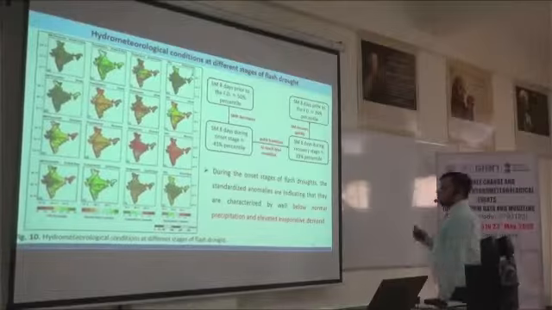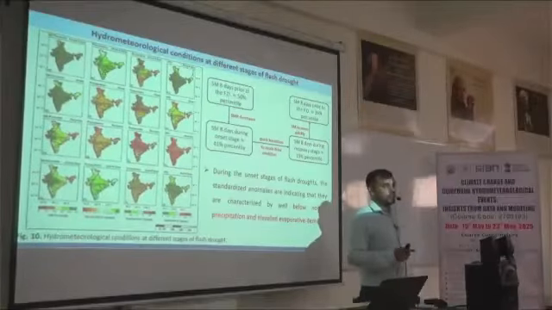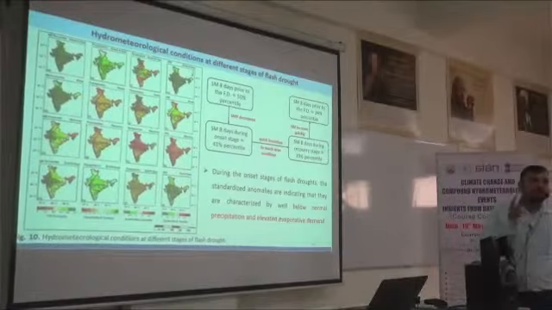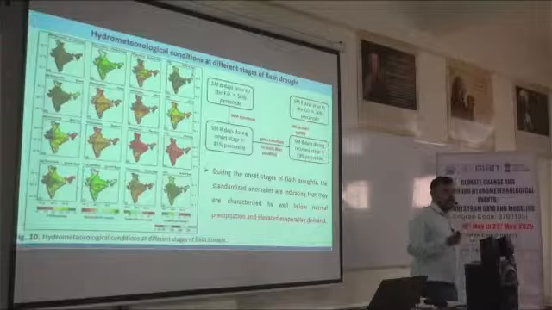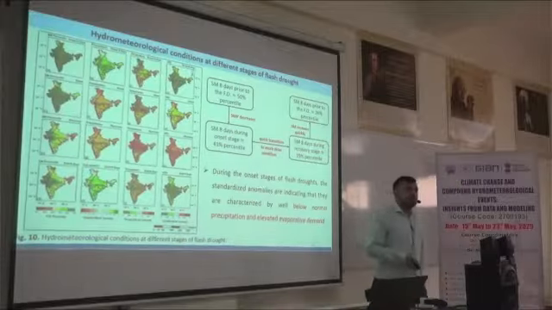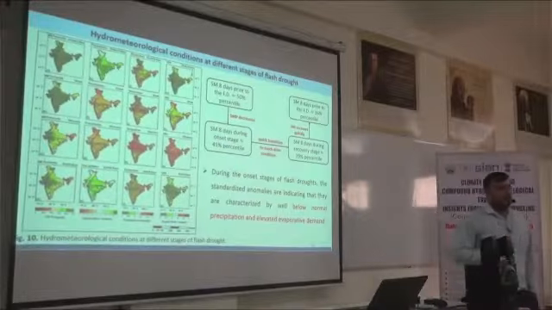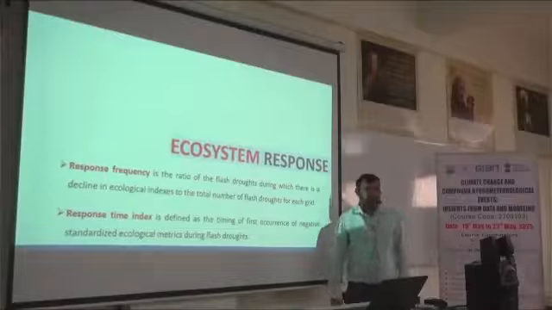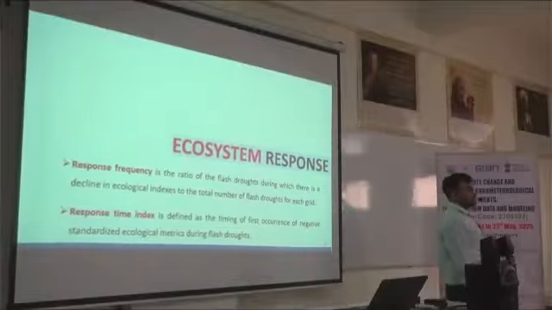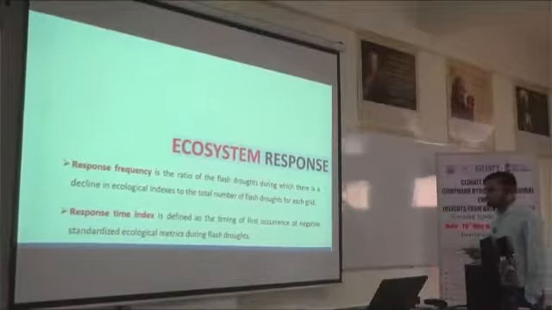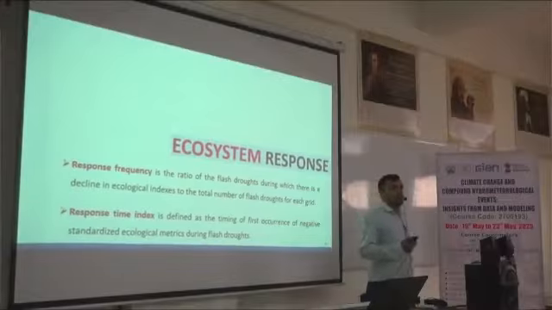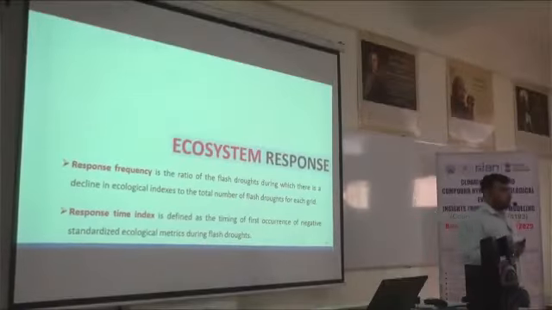During the flash drought, we have lower percentile of soil moisture, less precipitation, high temperature, and high vapor pressure deficit, and we are also expecting the same for the definition as it develops. Then the third part of this presentation is how our ecosystem is responds to flash drought. If a flash drought is occurring, how can we define whether our ecosystem is responding to the flash drought event or not.